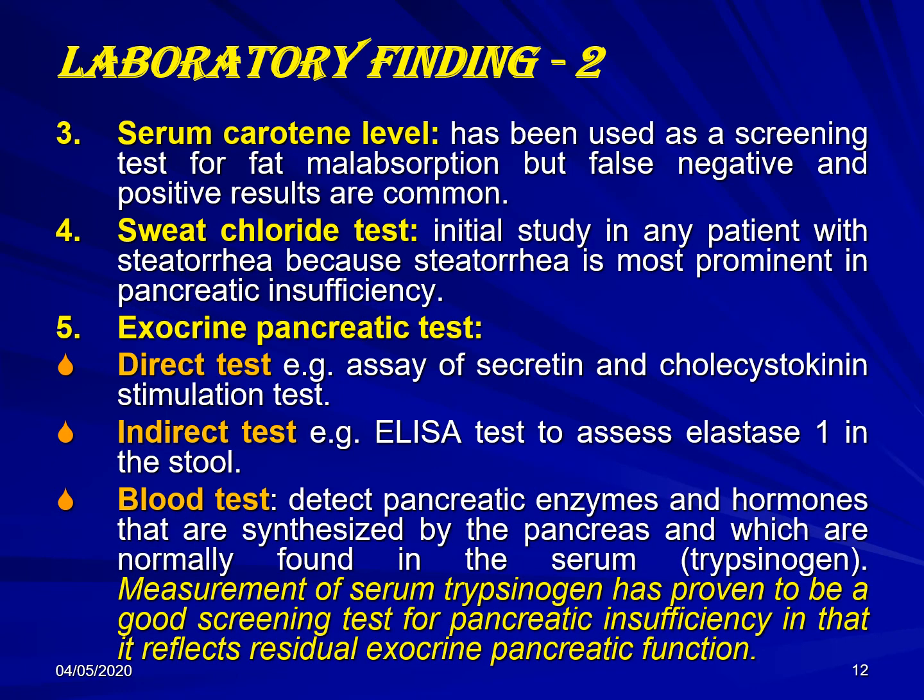And the most important screening test for pancreatic dysfunction is the serum level of trypsinogen. Measurement of the serum trypsinogen has proven to be a good screening test for pancreatic insufficiency, in that it reflects residual exocrine pancreatic function. So the most important screening test for pancreatic function is trypsinogen.